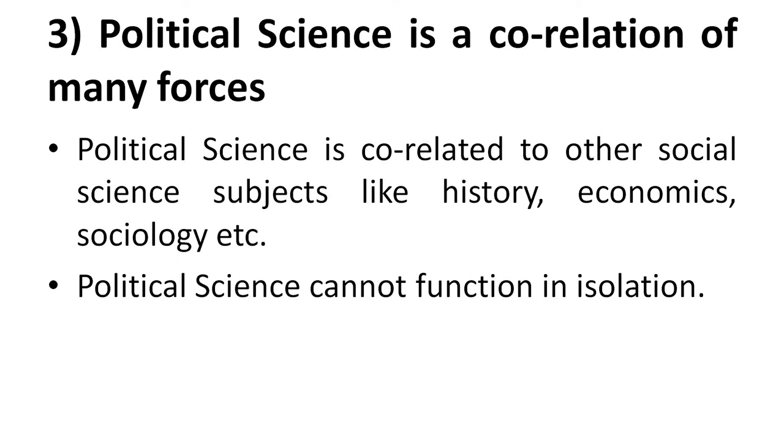It is dependent on history. It is not only political science that is dependent on history or other social science subjects; other social science subjects are also dependent on each other. Getting the point? So political science is also dependent on other social science subjects like history, economics, sociology, anthropology and many more such social science subjects. It cannot function in isolation.